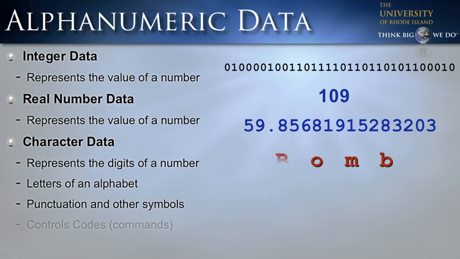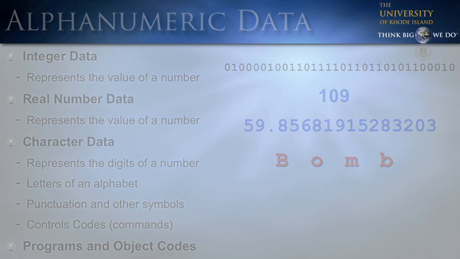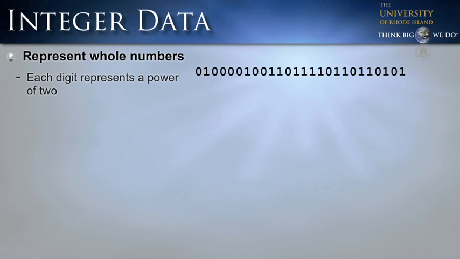In the next lecture, we'll look at character data, where these bits could represent the letters B, O, M, B, but also they could represent digits of a number, punctuation, or control codes, other commands. Also, we'll look at programs and object codes, how those are represented in the computer. Let's get started by looking at integer data.